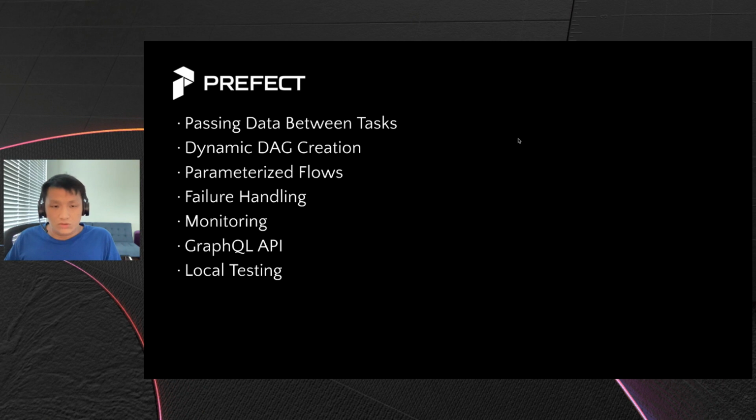Prefect has support for parameterized flows, failure handling and monitoring. Prefect also has a GraphQL API that users can use to interact with flows. The GraphQL API can be used to start a flow or to query past flow runs and see whether they succeeded or failed, etc.